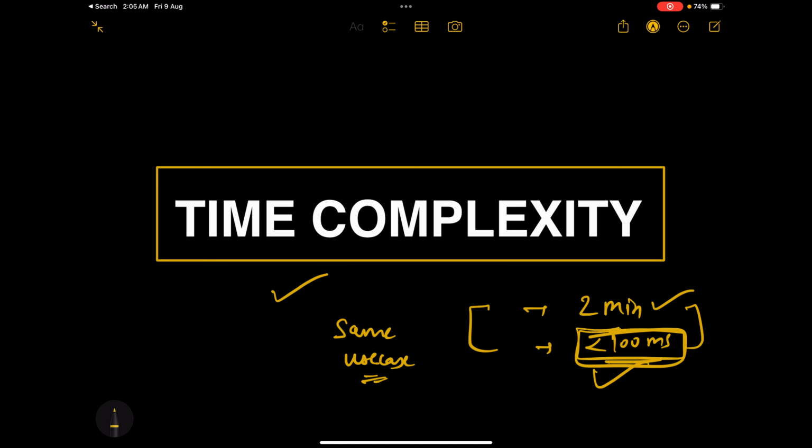We are going to solve a lot of questions on data structures and algorithms, and trust me guys, we would be discussing time complexity for each and every question in detail. All the big companies like Amazon, Google, Uber, Facebook, Goldman Sachs, JP Morgan, big investment banks, they do care about time complexity because they want their software engineers to write optimized, efficient code. That is why time complexity is very, very important. Okay, so now without any delay, let's start.